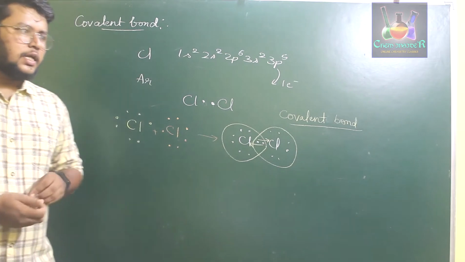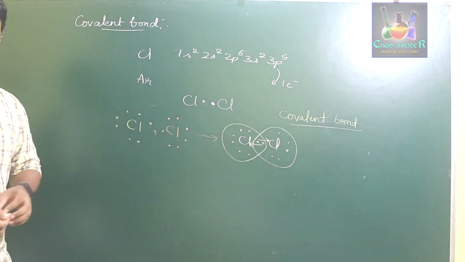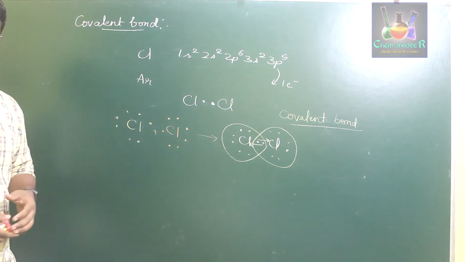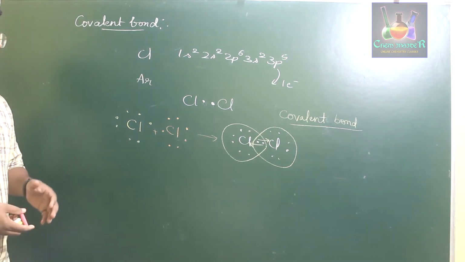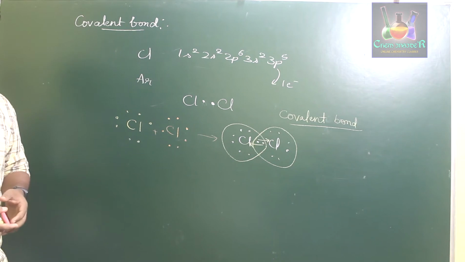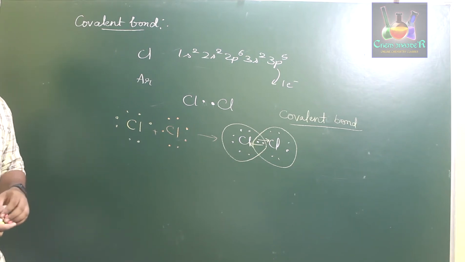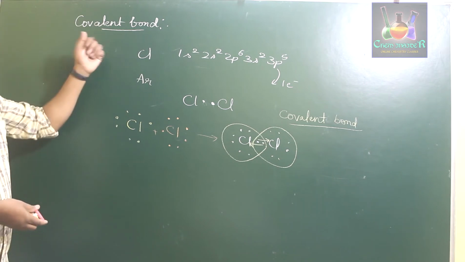Certain elements may share electrons among themselves, in the atomic nature or in a compound, in order to follow the octet rule by obtaining an octet configuration. That type of bond formed is called the covalent bond.